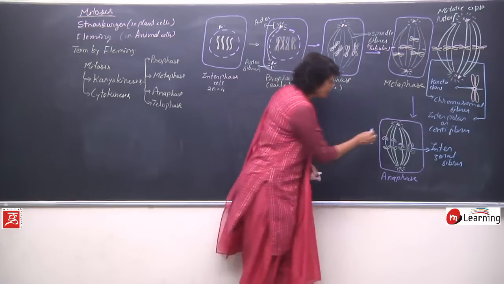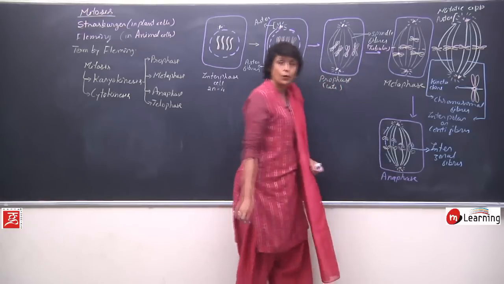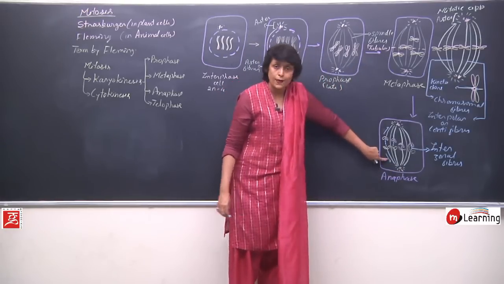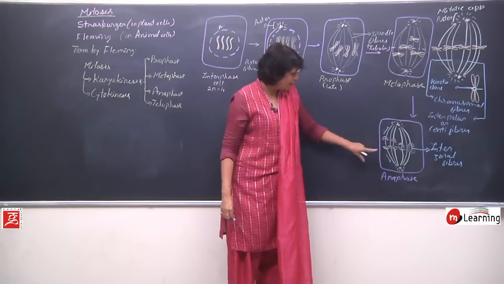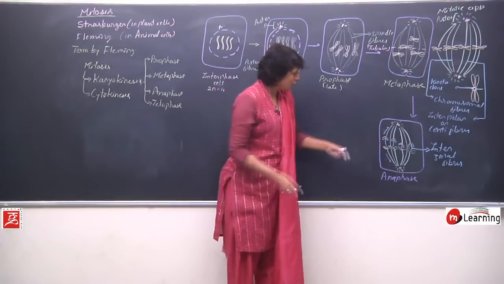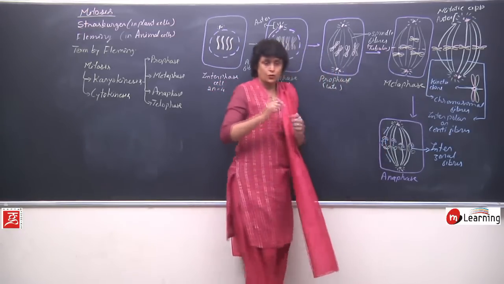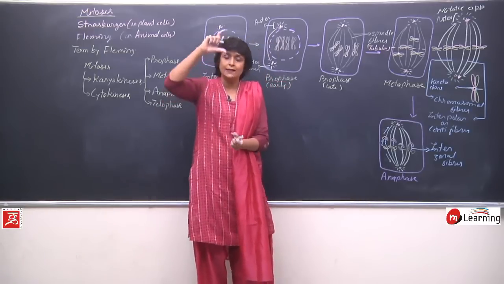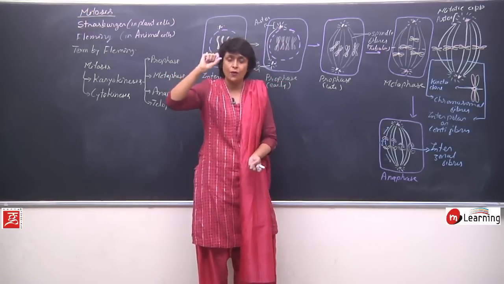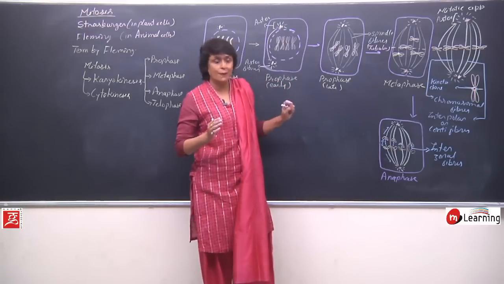So when this contracts, it is going towards the pole, this is going towards the pole. So contraction of the chromosomal spindle fiber and extension of the interzonal. So this interzonal is increasing on both the sides. So the middle part is becoming longer and the end part is shrinking or contracting. So this pulls the two chromosomes apart.